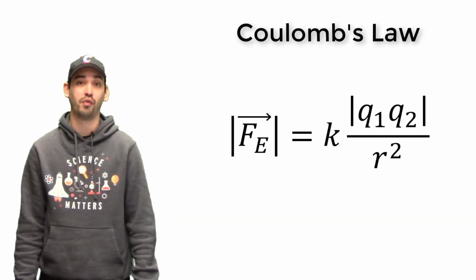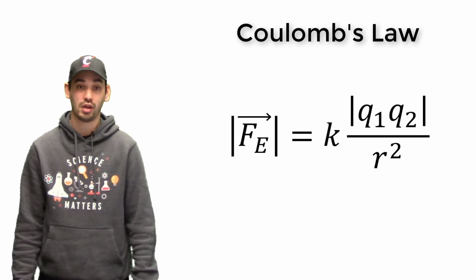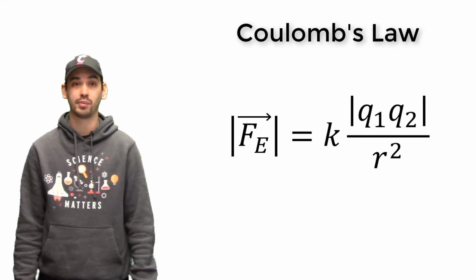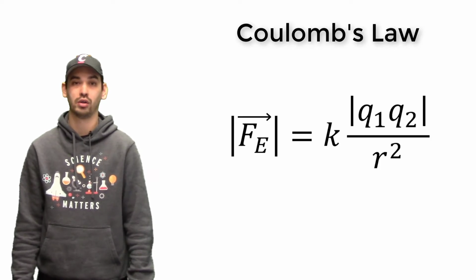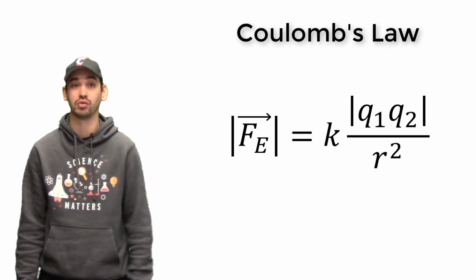Now, what does this have to do with the forces between charges and the electric field? Last time we talked about Coulomb's Law, but we didn't really talk about the whole story. To remind us, Coulomb's Law tells us what the force is between two charged objects. It states that the magnitude of the force between two charged objects is proportional to Coulomb's constant k times the product of the magnitudes of the two charges, q1 and q2, divided by r squared, the distance between those two charges, squared.